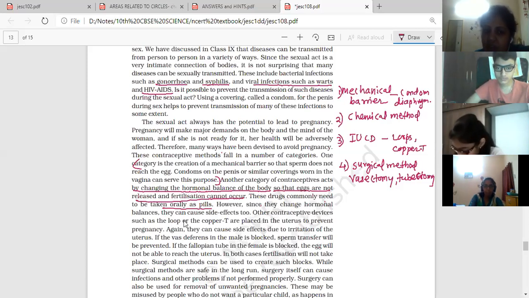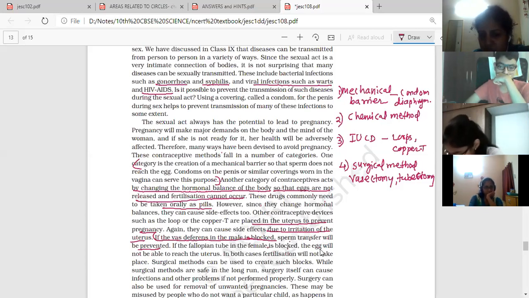Other contraceptive devices such as loop or copper T, that will come under IUCD, are placed in the uterus to prevent pregnancy. Again, they can cause side effects due to irritation of the uterus. If the vas deferens of the male is blocked, this is for the vasectomy, sperm transfer will be prevented. And if the fallopian tube in the female is blocked, the egg will not be able to reach the uterus. So this is the surgical method. In both cases, fertilization will not take place. The surgical methods can be used to create such blocks.